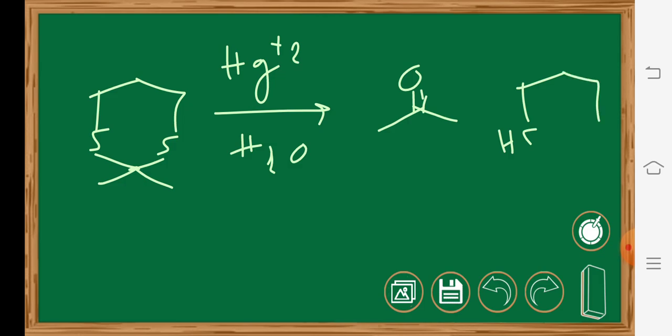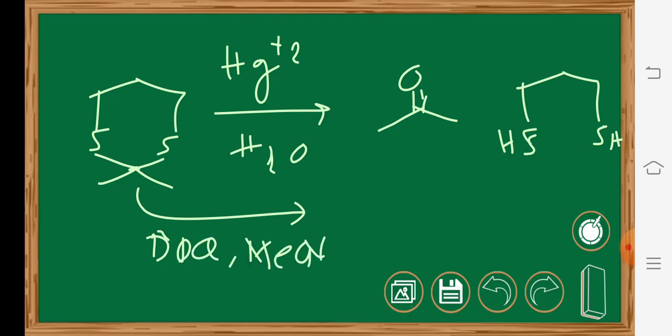As per our deprotection concept, DDQ can also do the same here. So in the presence of DDQ in methyl cyanide and water, it will be converted to the same product.